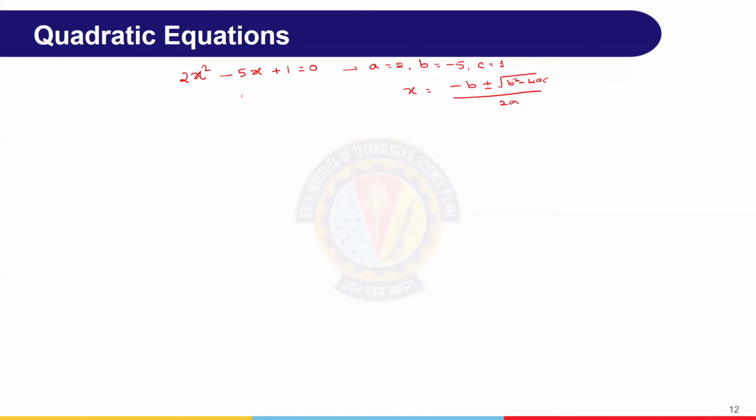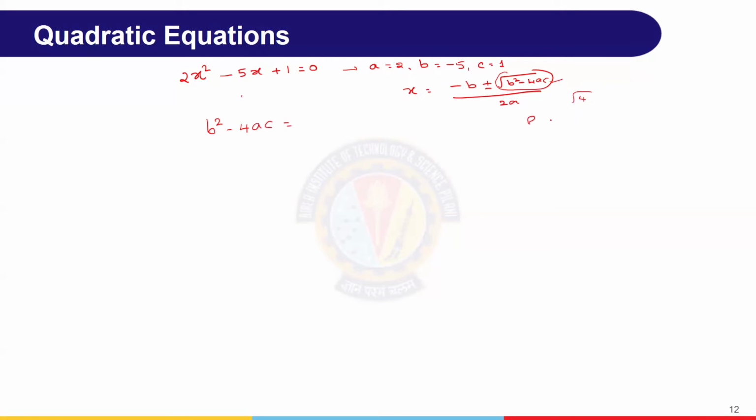For that, what is important is this expression, whatever is inside of this, that is b square minus 4ac. So from this we can understand that if b square minus 4ac is positive, then we'll get real roots, right? The positive square root of a positive number gives a number.